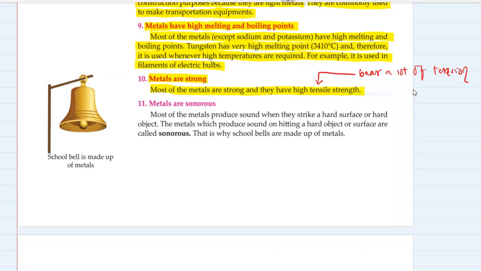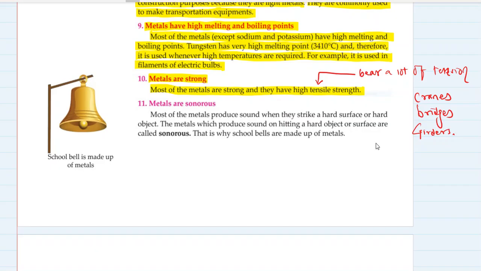So this property makes metals very useful in making cranes, bridges, girders. You know girders? Girders are basically those platforms which are placed on two poles of a bridge.